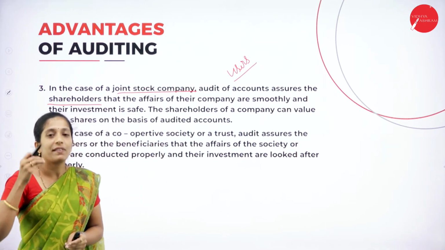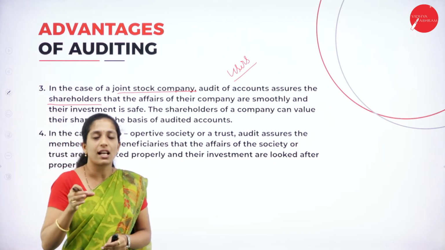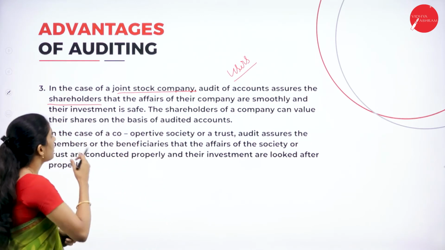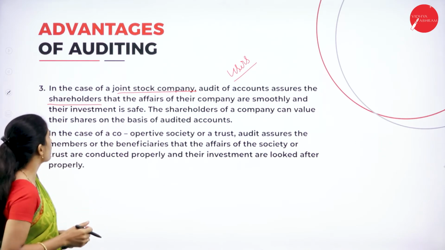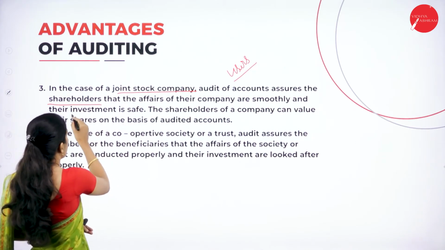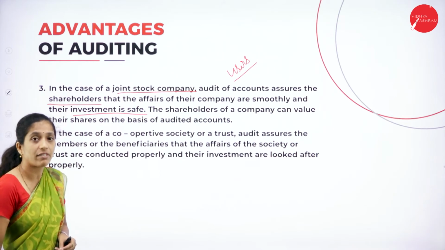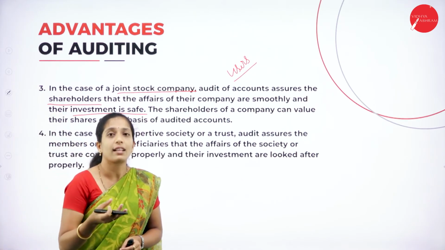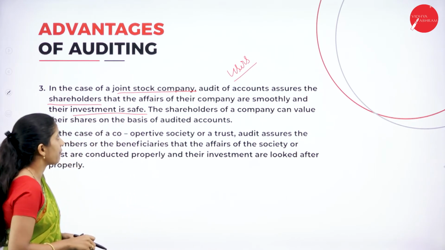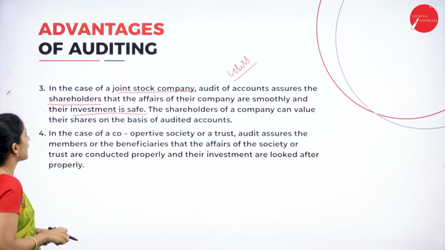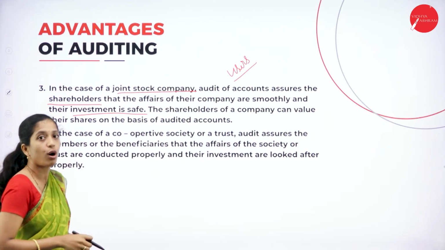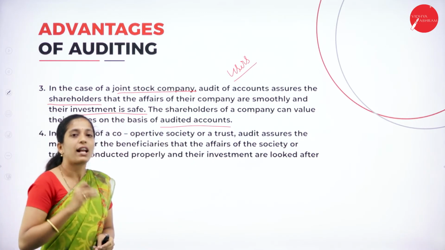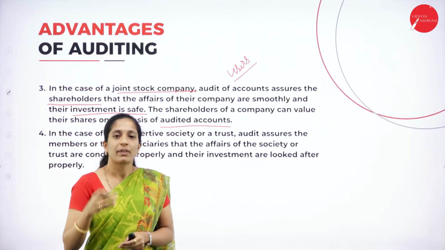So they will think that whatever the financial statement is showing is true and fair, and that the affairs of the company are running smoothly and the investment is safe, because the shareholders have invested money in the joint stock company and they feel secure that their investment is safe. The shareholders of a company can value the share on the basis of audited accounts, because in audited accounts, the financial statement result will be accurate.